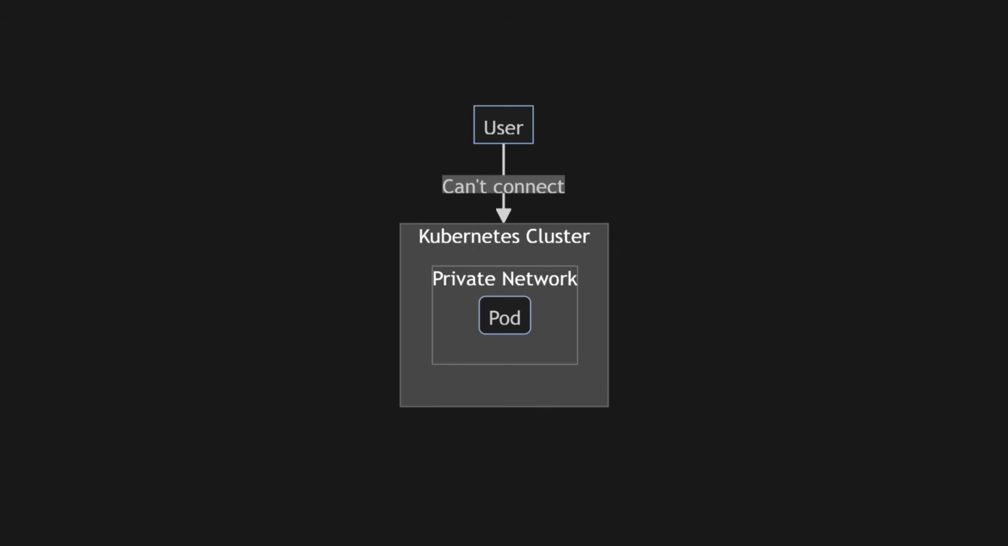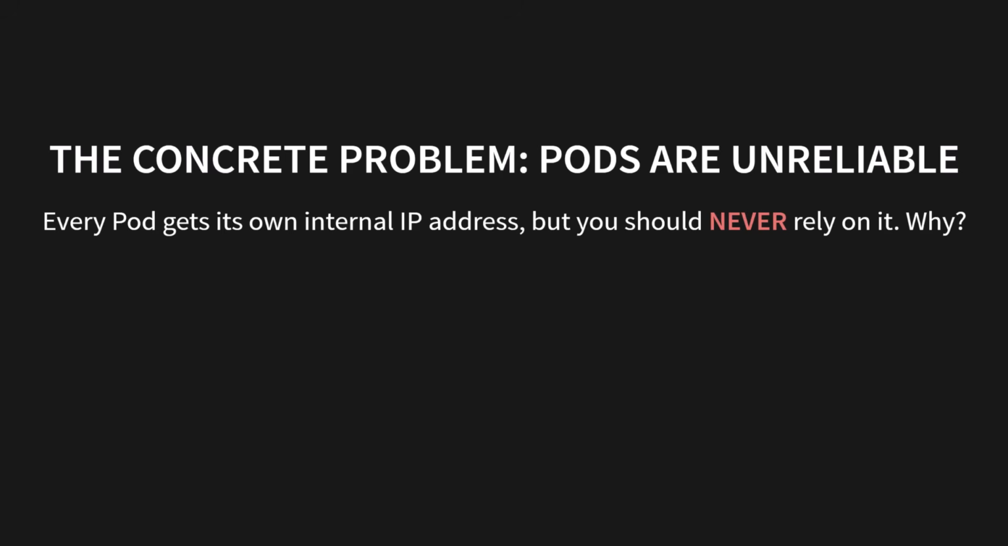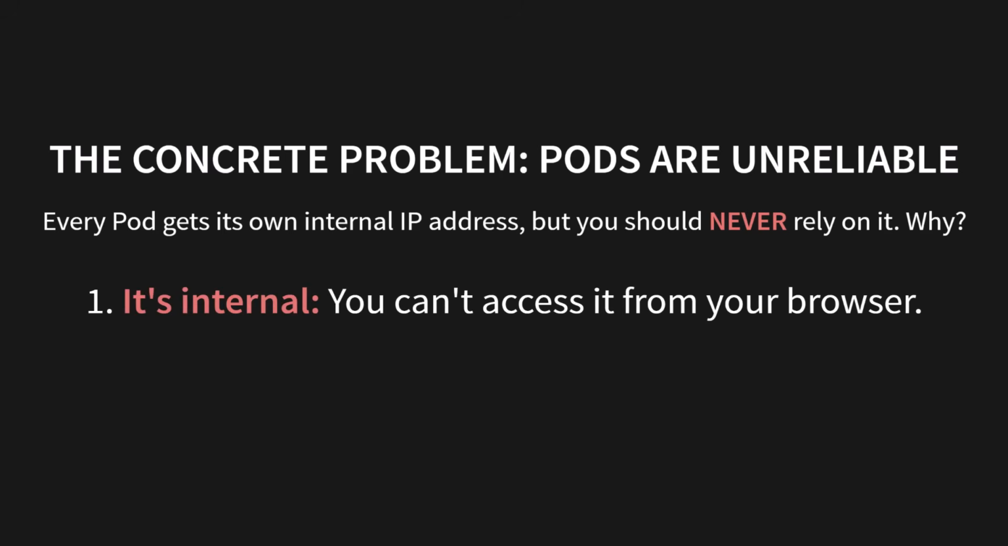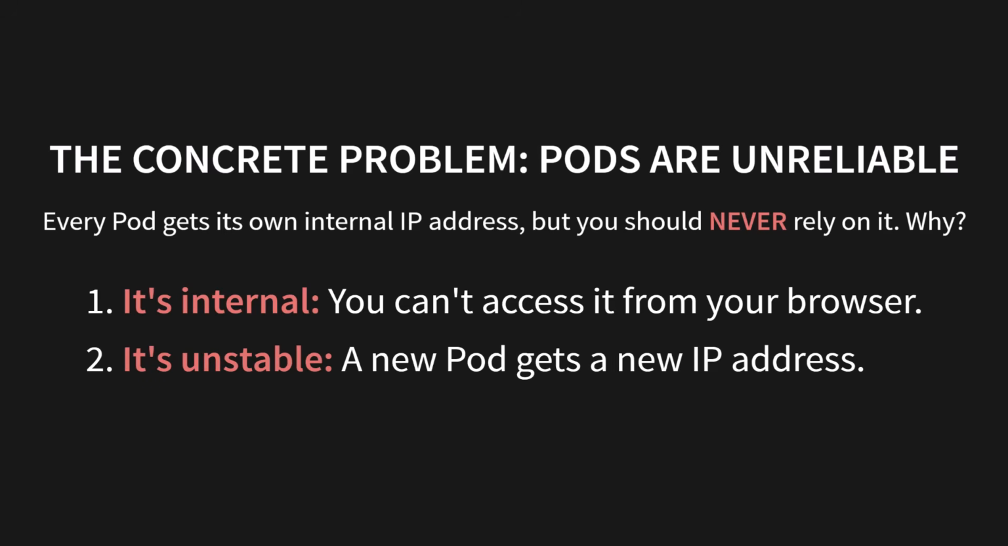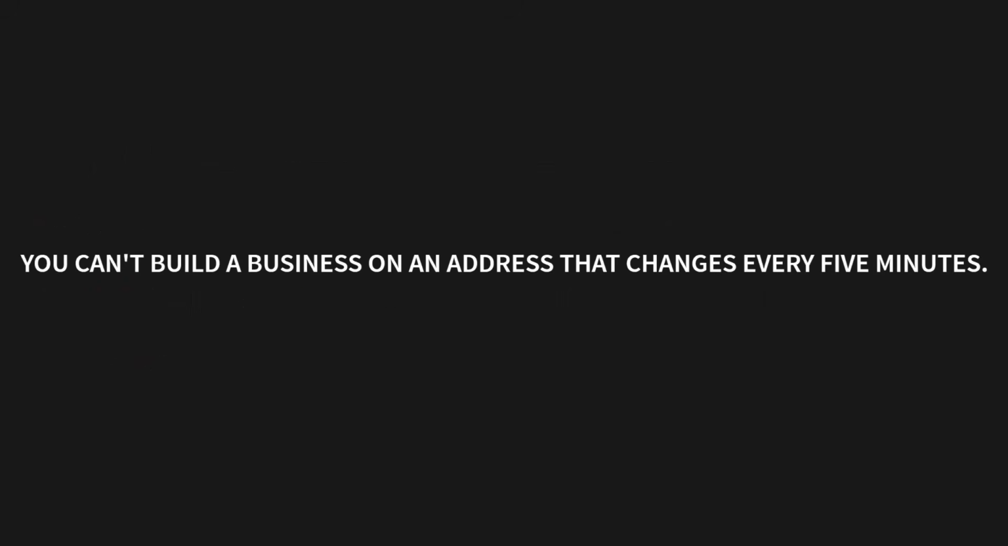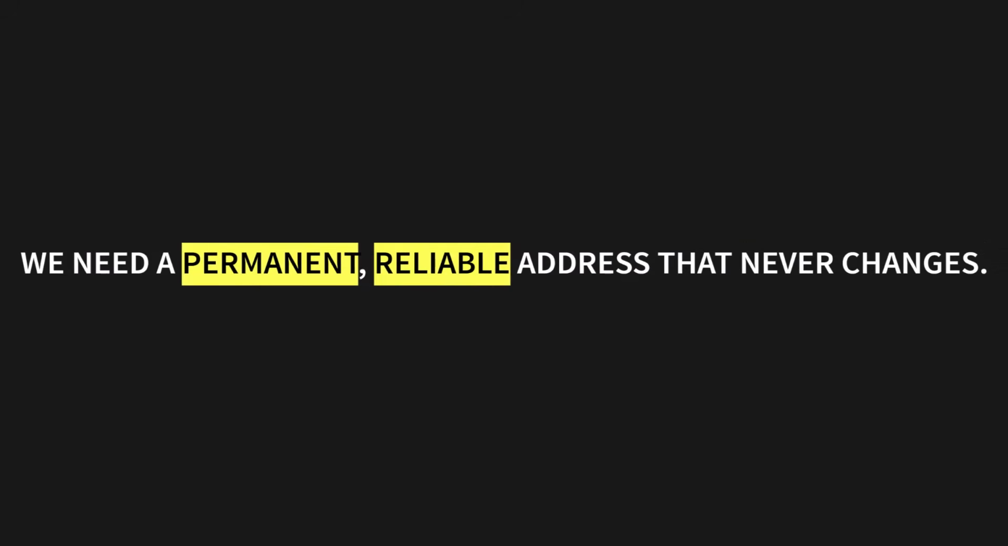The concrete problem is this. Pods are unreliable. Every pod gets its own internal IP address, but you should never rely on it. Why? 1, it's internal. You can't access it from your browser. It's not a public address. And 2, it's unstable. A new pod gets a new IP address. Remember when our last one crashed? The replacement got a totally different IP. You can't build a business on an address that changes every 5 minutes. We need a permanent, reliable address that never changes.